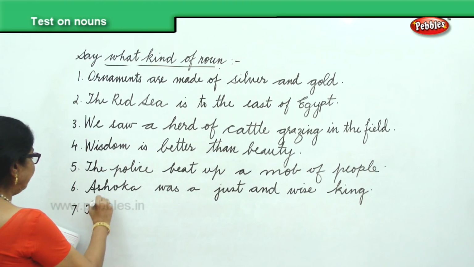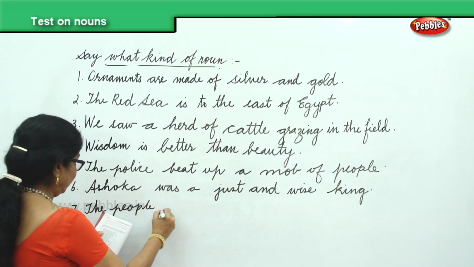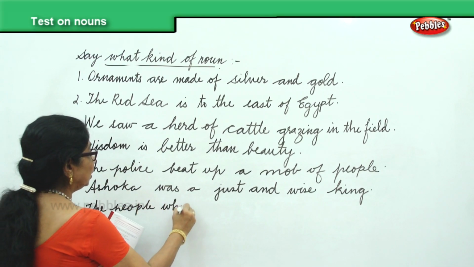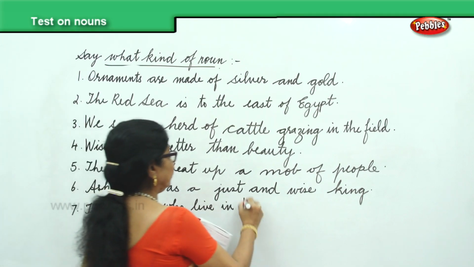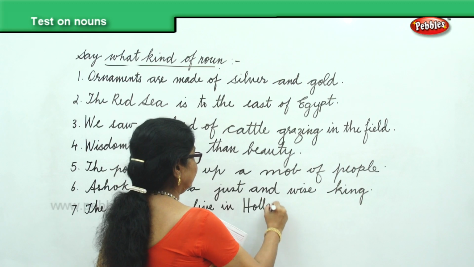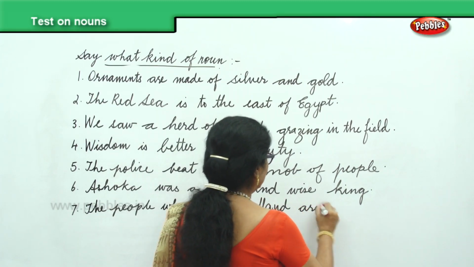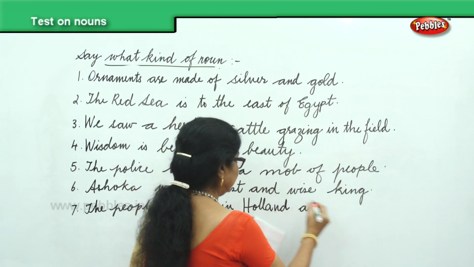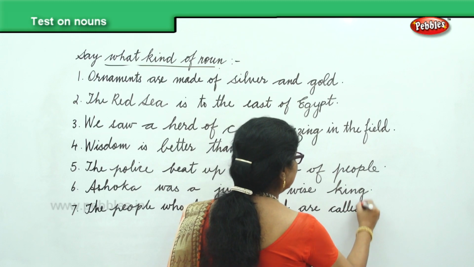The people who live in Holland are called Dutch.